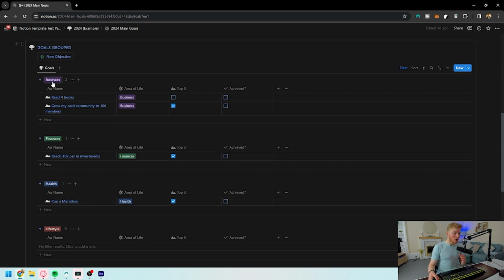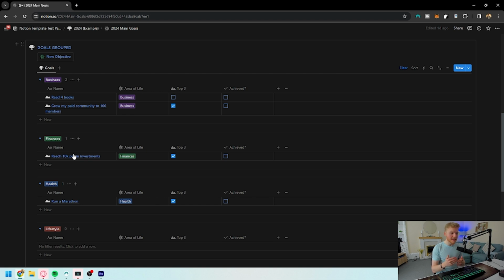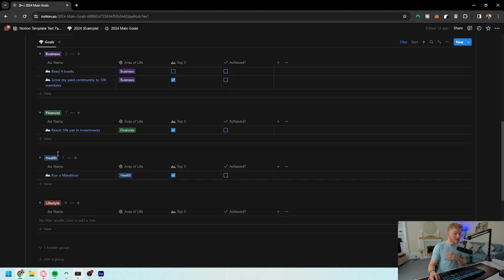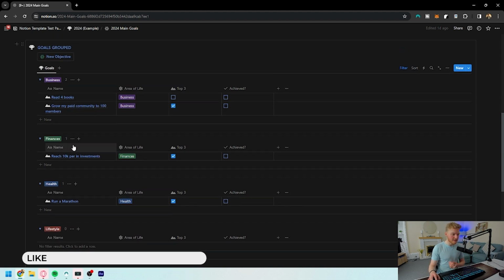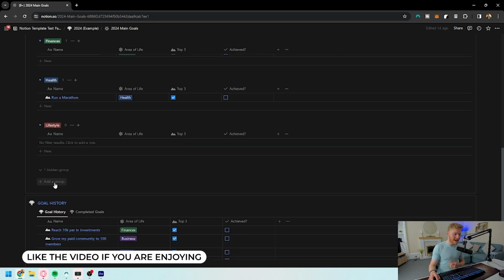Down below, you're going to have the opportunity to add new groups for things that you're doing. I've added 4 just to begin with to give you a little bit of an understanding, so you can do it related to your business, lifestyle. It could be to do with your health. It could be to do with your finances. There's multiple ways of doing this, and this is sorted in the group manner. If you are wanting to add another group, you can simply add it in here and choose whatever you want.